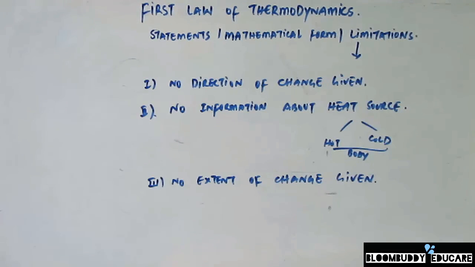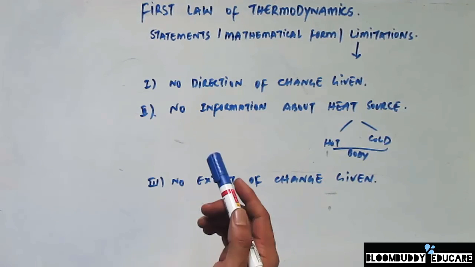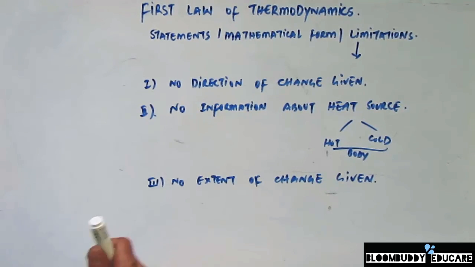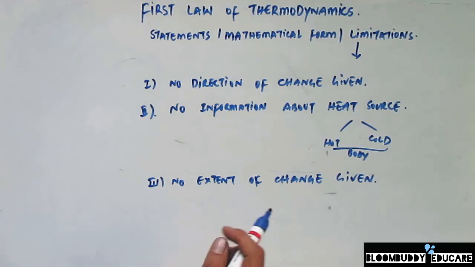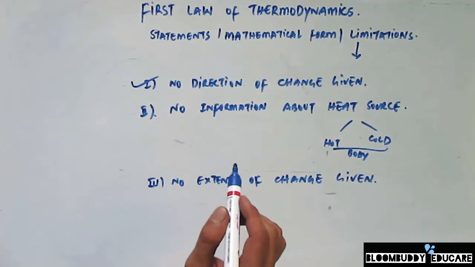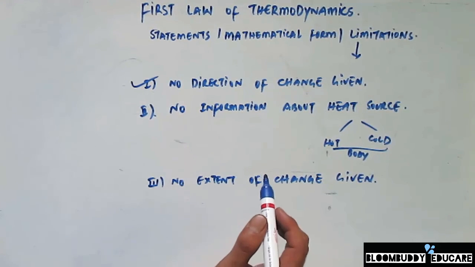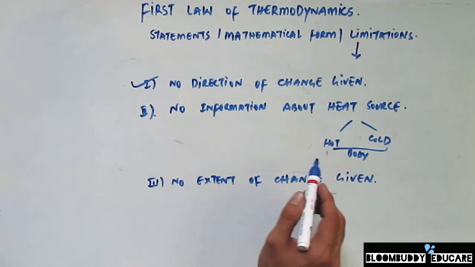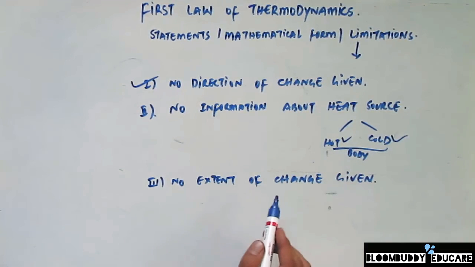Now moving towards the limitations of the first law of thermodynamics, or the law of conservation of energy, it never gives us an indication about the direction in which the change can occur. So we know that the change is happening, but we don't know the direction of the change. It also does not give us information about the source of heat, that is whether the source of heat is hot or it is a cold body.